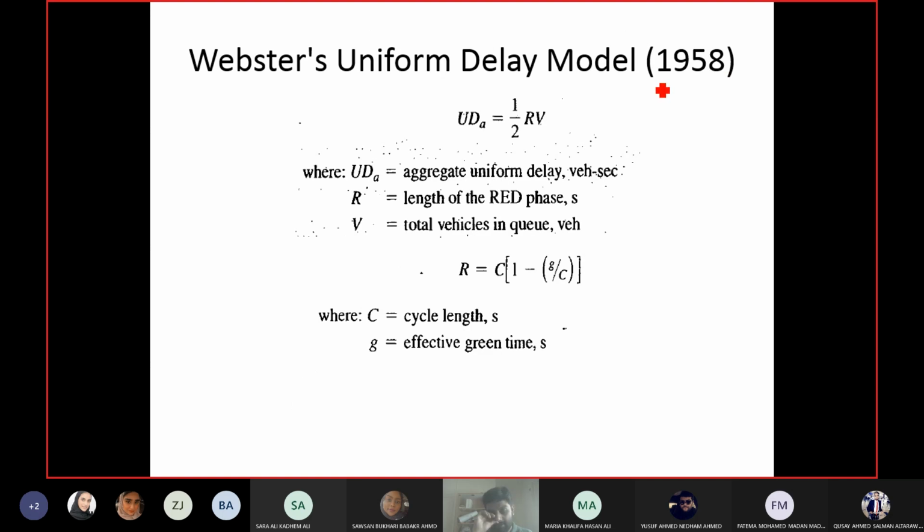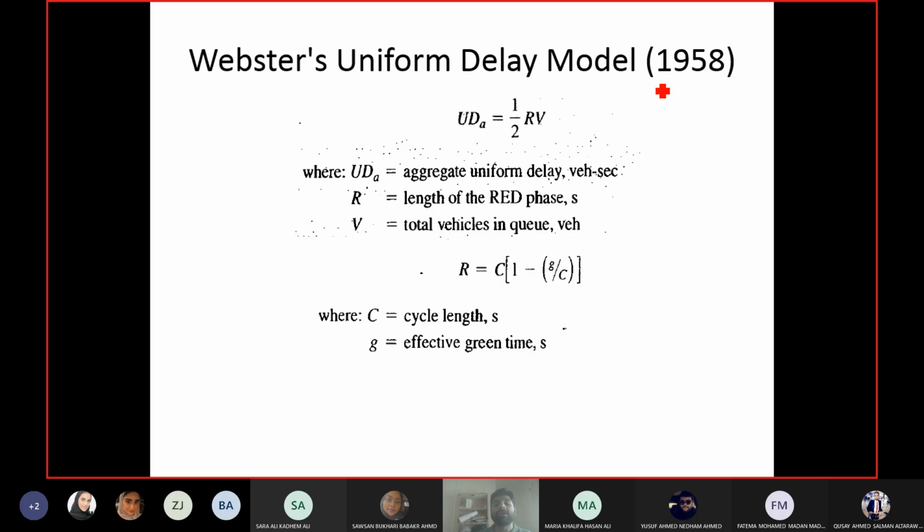Now Webster is a known traffic scientist, traffic engineer, whatever you want to call it. He has given many equations related to intersections, for cycle length, for side distance, and many others. He has also given an equation to calculate uniform delay at the intersection, in 1958. Uniform delay, as I said, means the delay when the flow is below capacity. According to Webster, uniform delay at an intersection is calculated as half R into V.